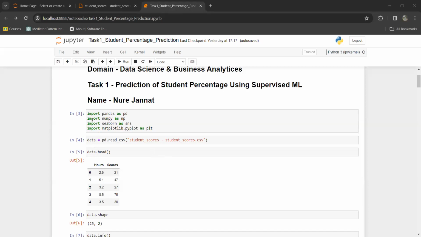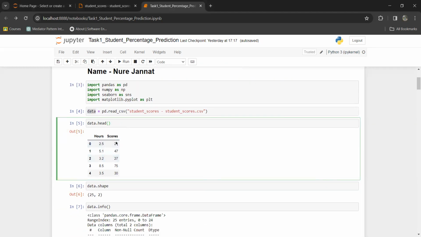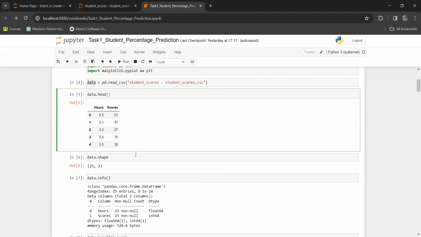At first, I have imported some libraries, and then I read the dataset and stored it into a data frame named variable as a data. Then here is the first 5 observations from the dataset, and the dataset has 25 rows and 2 columns.